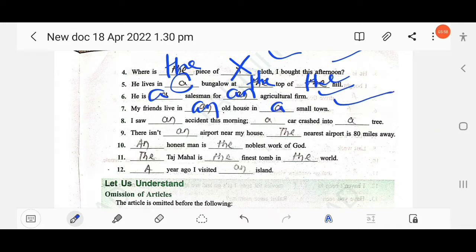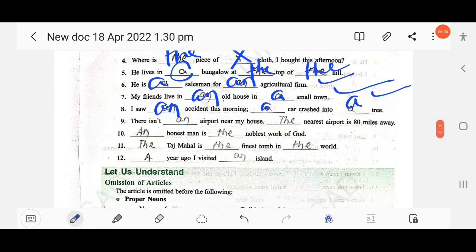I saw an accident this morning. A car crashed into a tree. There is an airport near my house. The nearest. As you find here, the superlative degree is used, nearest, so the should be used. Dash honest man is the noblest. Here the superlative degree is used. Noble, nobler, noblest. So you should use the definite article the.